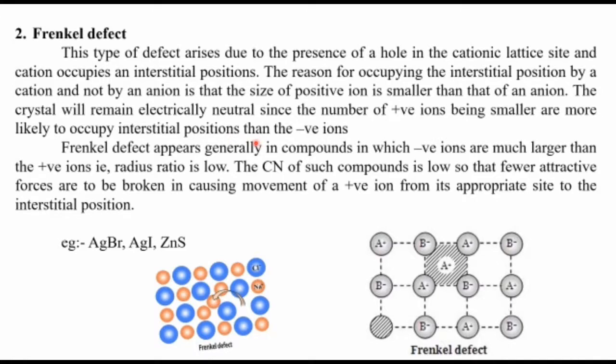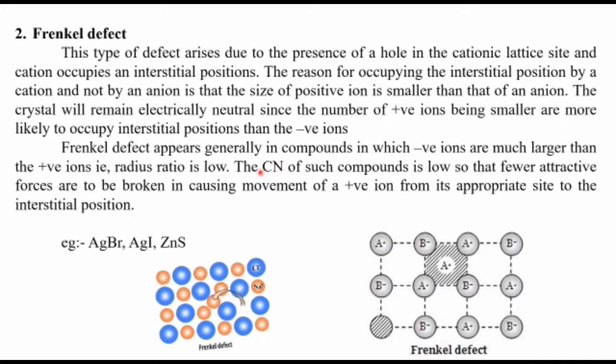So here the positive and negative number will be the same, and the positive ion will be occupying the interstitial position and the negative ion will be occupying the normal lattice position. So since the number of positive and negative ions are the same, the crystal will remain electrically neutral. Frenkel defect appears generally in compounds in which negative ions are much larger than the positive ions. That is, the radius ratio is low. Radius ratio means radius of cation divided by radius of anion. So if the radius of anion is higher, the radius ratio will be lower, so the coordination number also will be lower.